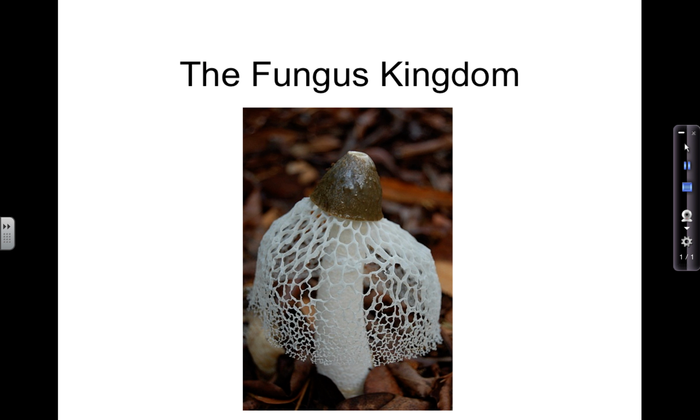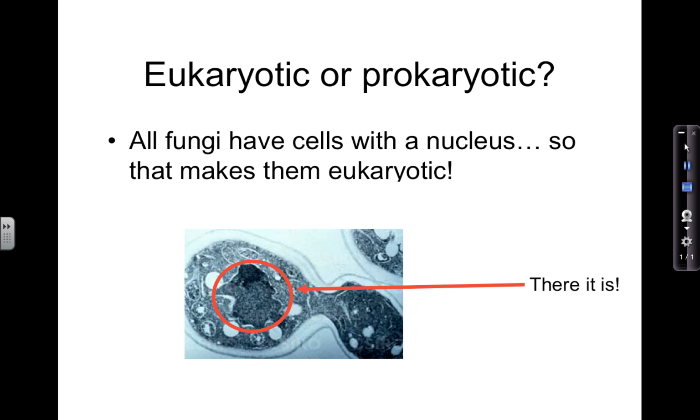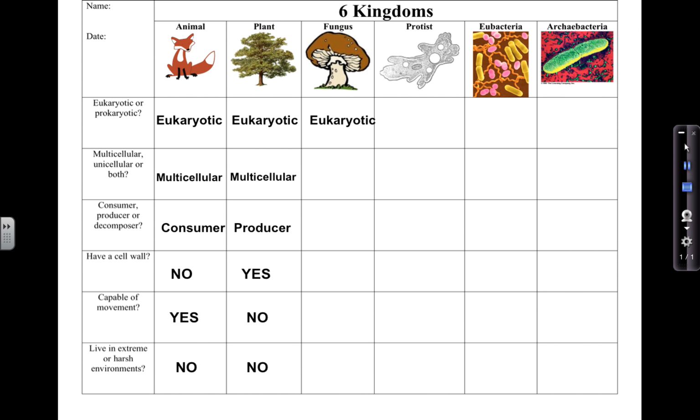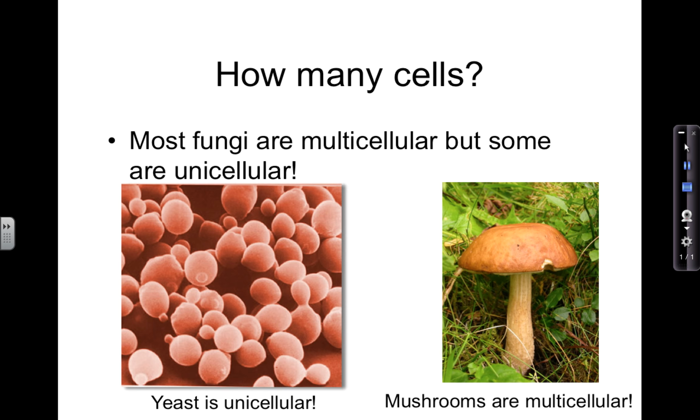All right, on to the fungus kingdom. Are they eukaryotic or prokaryotic? Eukaryotic. All fungi have cells with a nucleus. How about their cells? Are they unicellular, multicellular? Can they be both? Yep, they can be both. Most are multicellular, but some are unicellular. Yeast is the only example I can come up with as being unicellular.